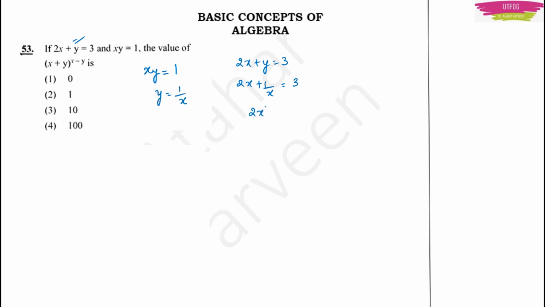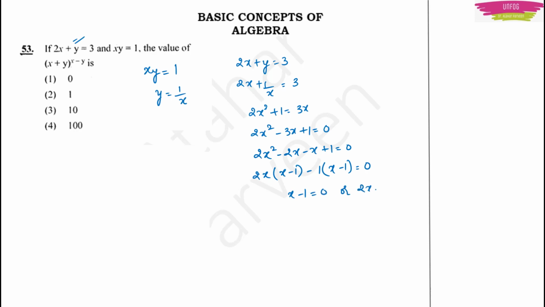Or 2x square plus 1 is equal to 3x. Or 2x square minus 3x plus 1 is equal to 0. This is like a quadratic equation. This quadratic equation you can simply easily factorize. How you do it? 2x square minus 2x minus x plus 1 is equal to 0. Now take 2x common here. 2x if you take common, it will be x minus 1. Here you take minus 1 common, it will be x minus 1. This is equal to 0. So x minus 1 is equal to 0 or 2x minus 1 is equal to 0. With this you get x is equal to 1 or x is equal to half.